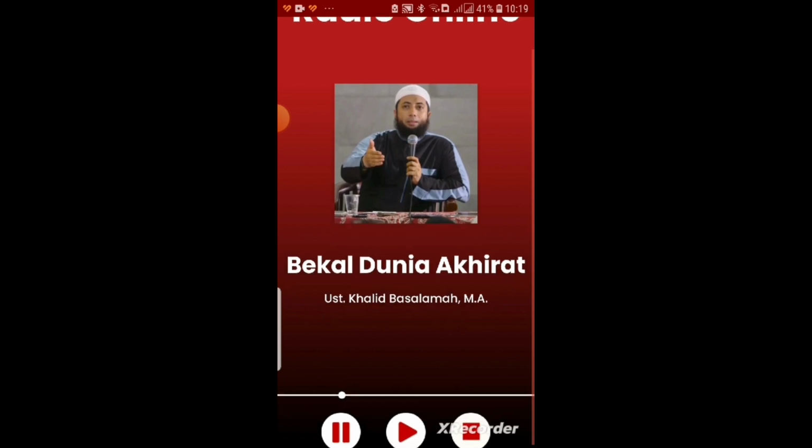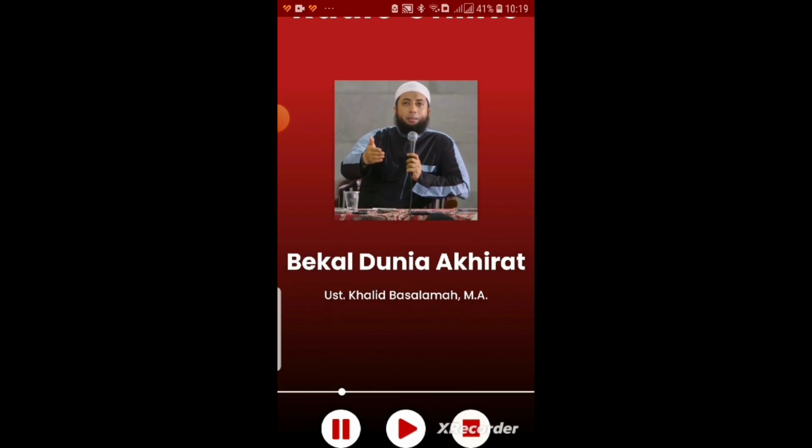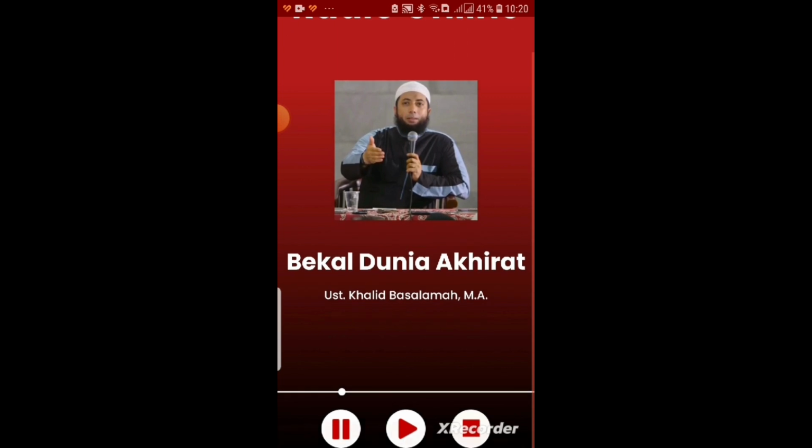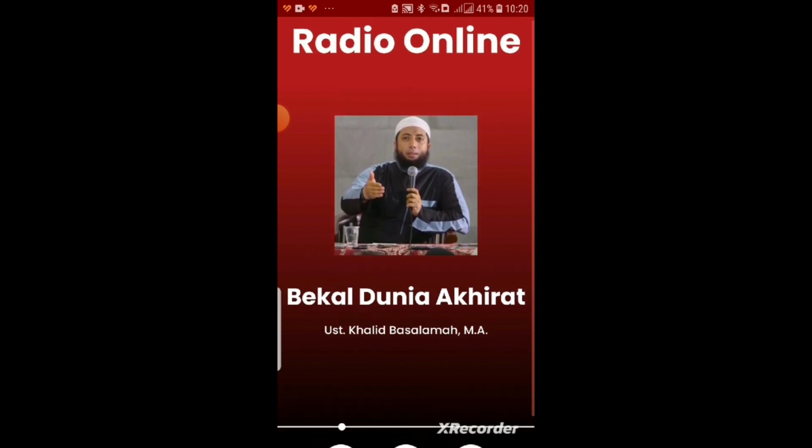So what's the difference between the pause button and the stop button? So for the pause button, it is for pausing the kajian. If you press it again, it will continue. But if stop button, if you press it and click play again, it will start from the first. And maybe that's all that I can demonstrate to you all about radio online application in the phone.